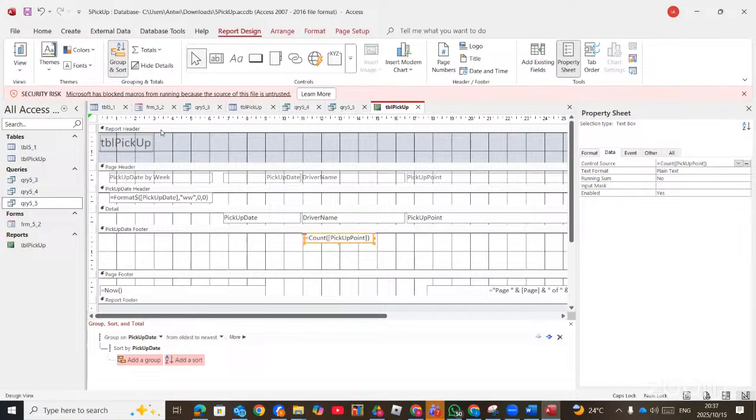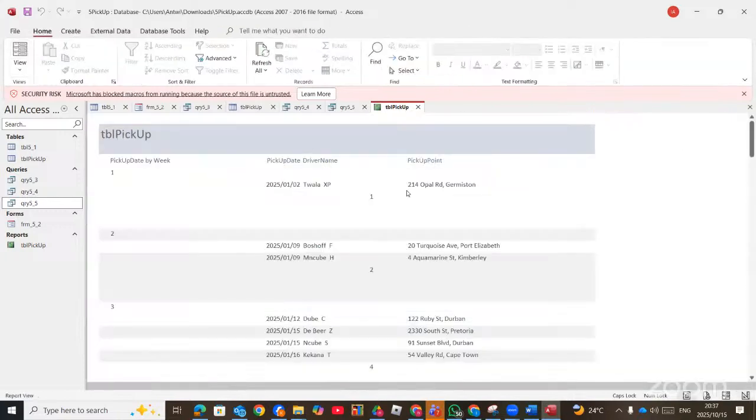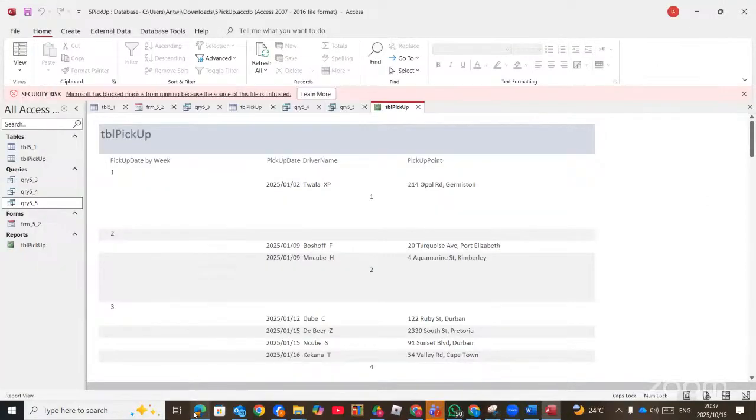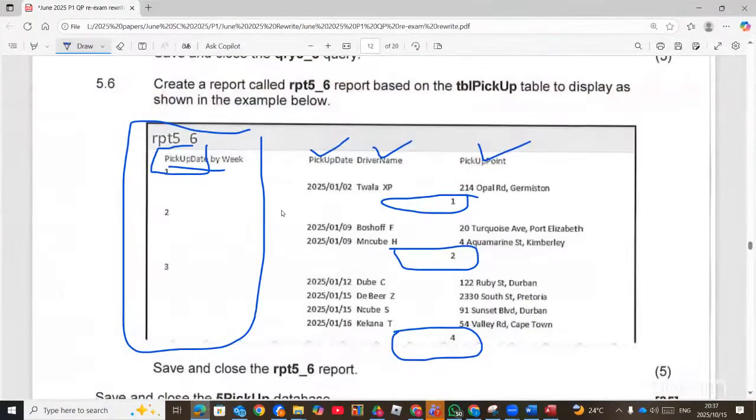You can just put them. Yeah. So this is the exact structure that you see. Pickup date by week, which is there. And then a pickup date. And then a driver name. Right. So that is how we were supposed to do.